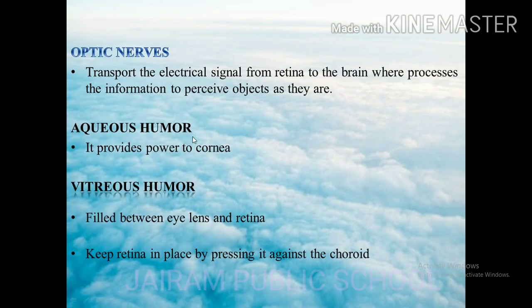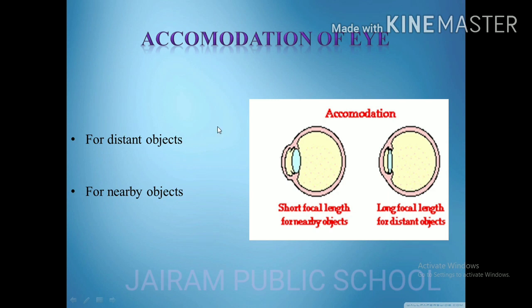Next, come to the aqueous humor. The aqueous humor is between the cornea and the eye lens. We have a space filled with a transparent liquid called the aqueous humor, which helps the refracted light to be focused on the retina. It also maintains the intraocular pressure. Next, the vitreous humor. The space between the eye lens and the retina is filled with another liquid called vitreous humor. It keeps the retina in place by pressing it against the choroid. This is all about the parts of the human eye.